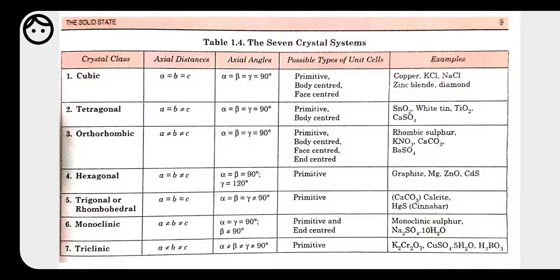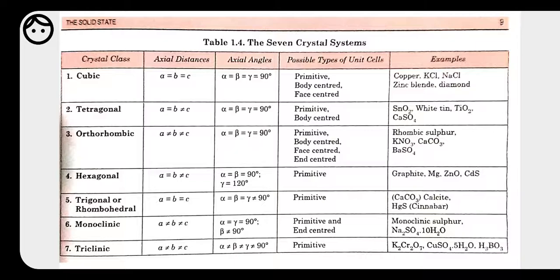Next we have hexagonal, in which A is equal to B but B is not equal to C. Here the length of A and B is equal but B and C is not equal. But when we look at the angles, the angle between alpha and beta is equal to 90 degrees, but the angle of gamma is 120 degrees. Okay, so here we have different angles or lengths. On the basis of this, we are getting different types of crystal lattice. So for hexagonal, again the possible type of unit cell is primitive, and examples are graphite, manganese, zinc oxide, and so on.